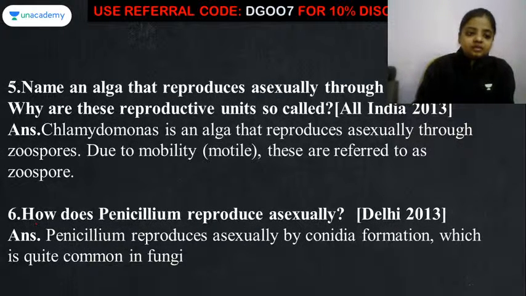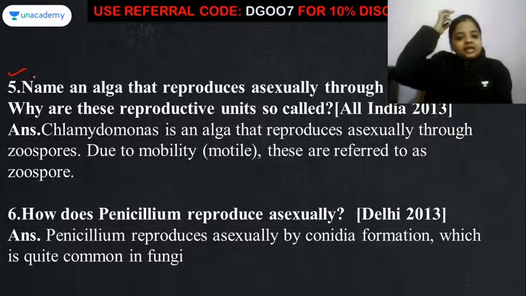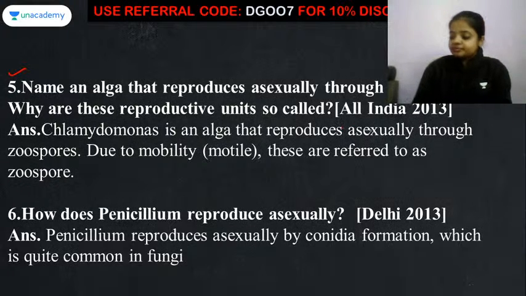Now comes the fifth number. Name an algae that reproduces asexually through zoospores. Why are these reproductive structures so called?